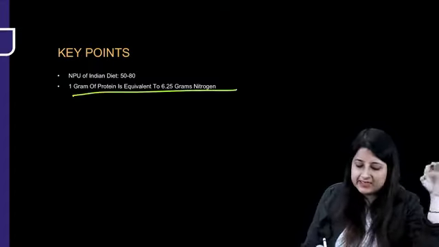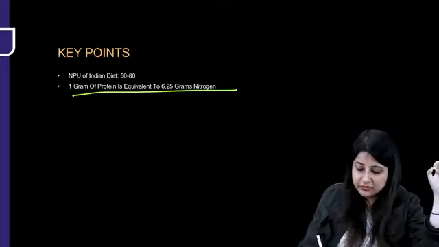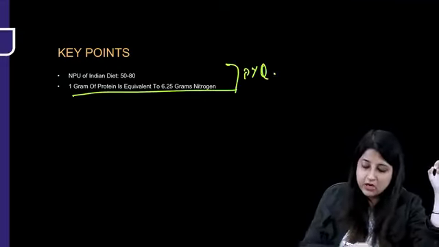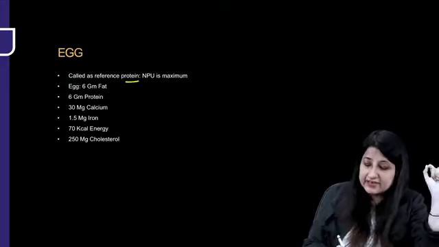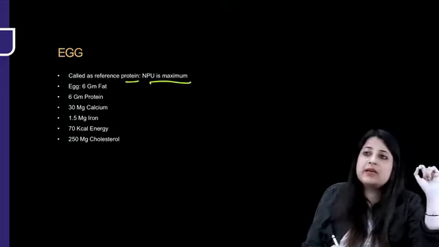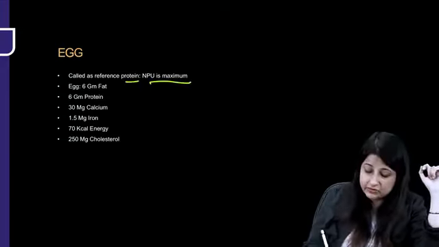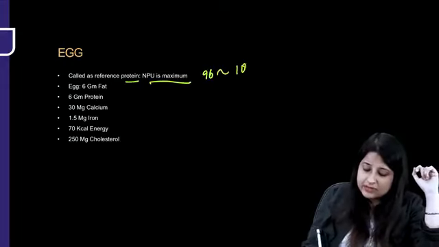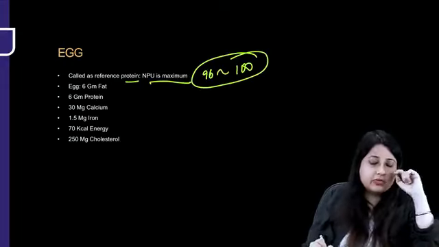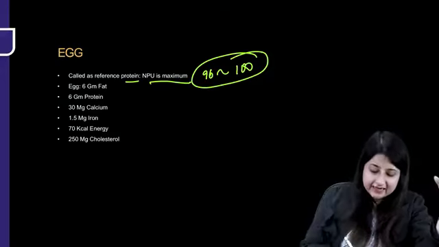1 gram of nitrogen is equivalent to 6.25 grams of protein. This is a PYQ. Eggs are called the reference protein because they have the maximum net protein utilization, 96, which is almost similar to 100. And what do eggs contain?